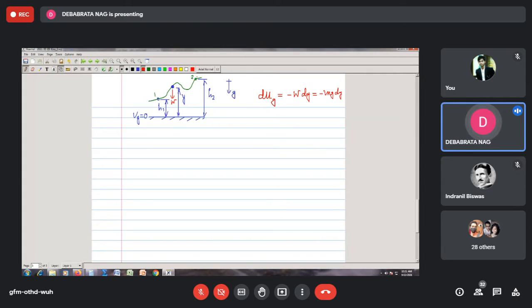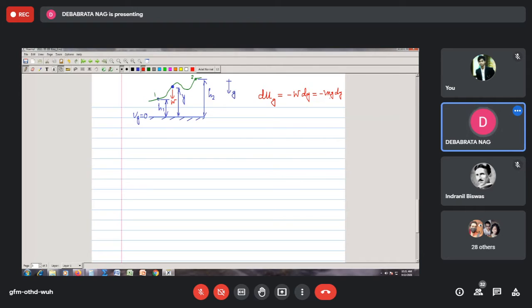If it had been taken from this to this, if you are lowering, then this would have been plus, because your displacement is in the negative direction. If you want to measure your displacement from the top, then everything would be the same, and in that case it would have been plus. But since all our positions are measured from here only, this is the thing.